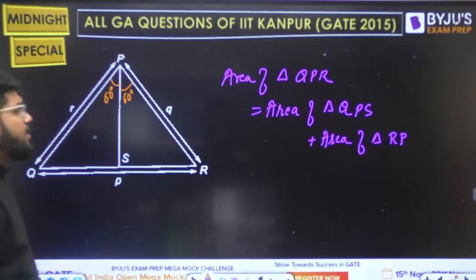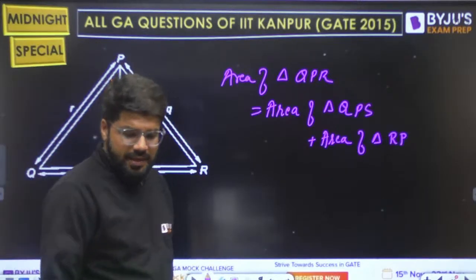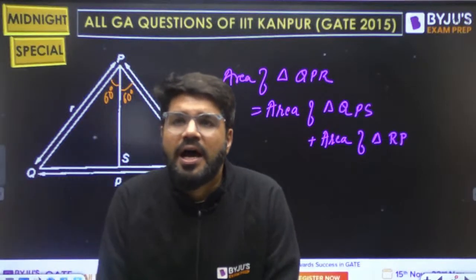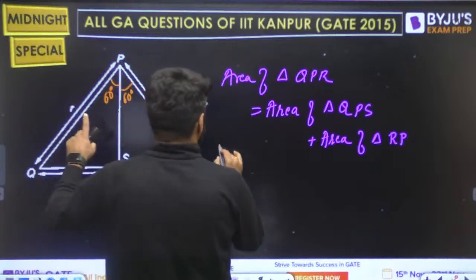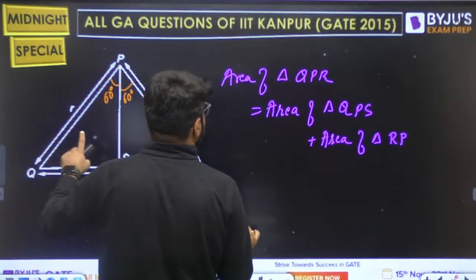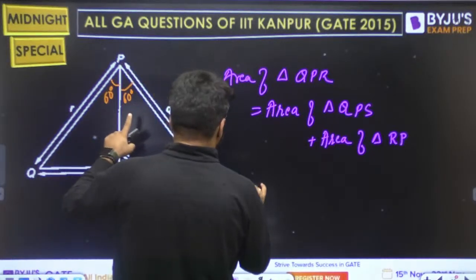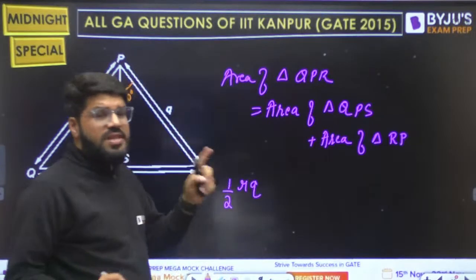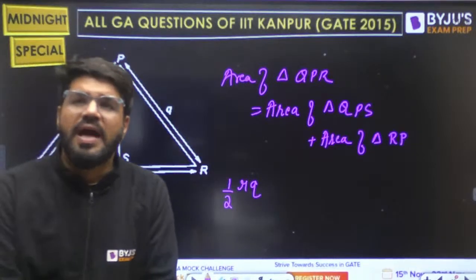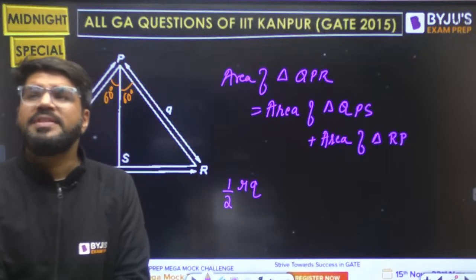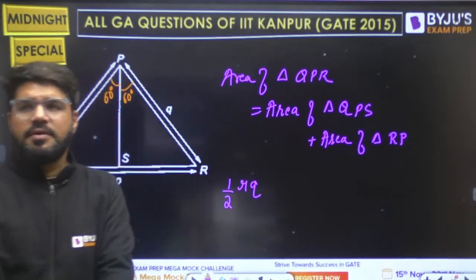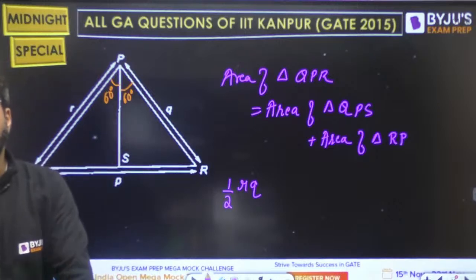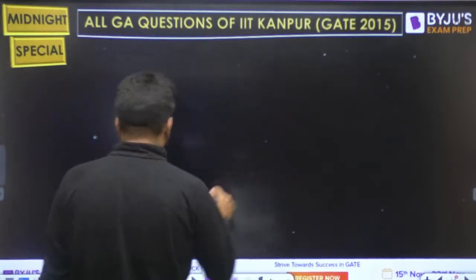Okay. Now, what is the area of a triangle? It can also be given by the formula half AB sin C. I mean, let us use the area of triangle QPR as half RQ into sine of the angle between them. Half AB sin C, that is what I told. I'll just show you this formula here.